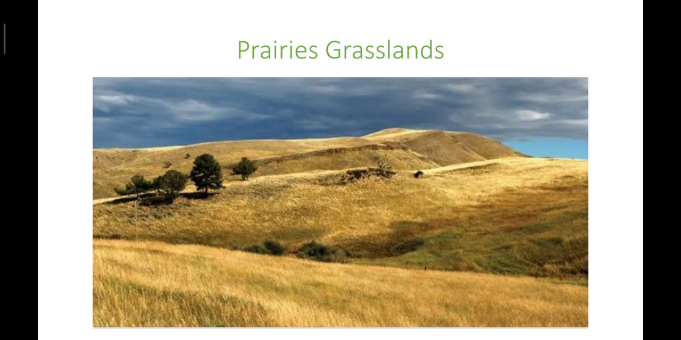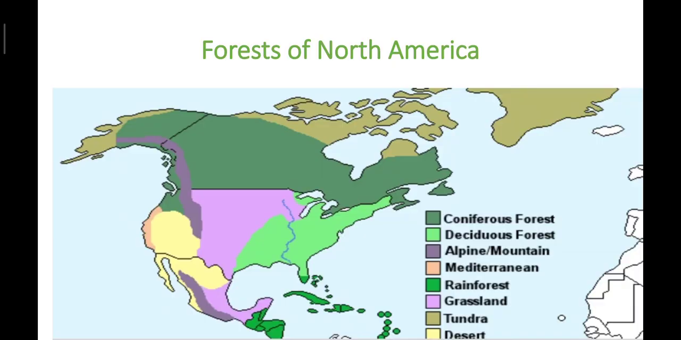The southern part of Mexico and the West Indies region have tropical forest, and mixed forest is found here with hardwood trees, logwood. You can see here the different types of forest found in North America. The first one, the green shaded area, shows the coniferous forest. Next, the parrot green color is deciduous forest. Next is purple, alpine mountains. Next, Mediterranean, rainforest, grasslands, tundra, and deserts. These are some different types of vegetation found in North America.